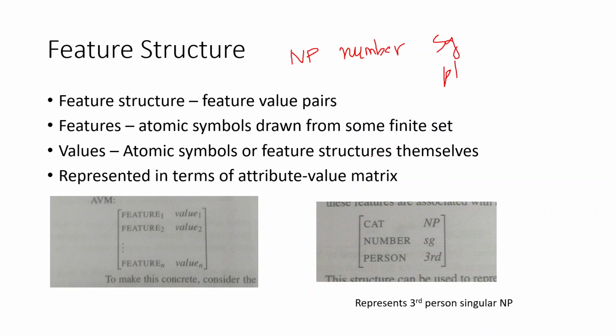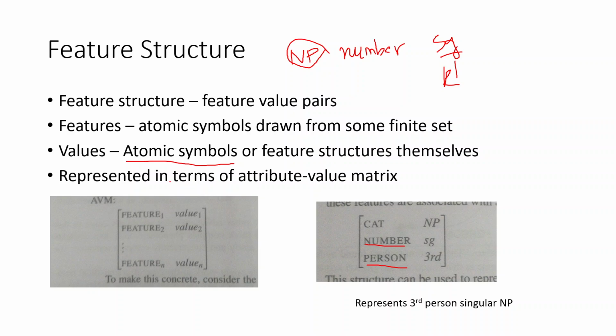Number is a feature. Similarly, you can look here, we have got examples. You can have person, which can be third person or first person. That can be a feature. So associating these sorts of features with the constituents of a sentence, with a noun phrase or a verb phrase or a verb complement or a verb itself or a determiner, for each of these constituents we can have a set of features. Features are atomic symbols drawn from some finite set, and the values are atomic symbols or feature structures themselves. The values can be either values like this, or it can be a feature like this also, which we will look at later with examples.